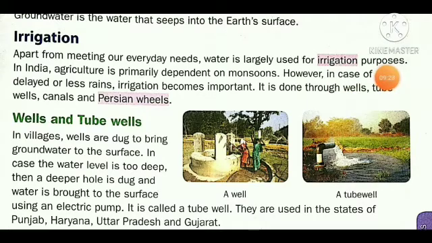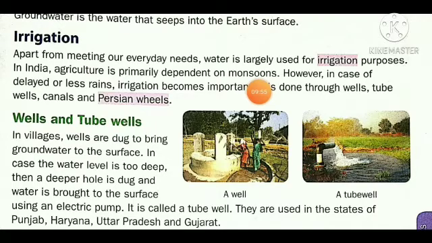Water is very useful and most important to agriculture, as we can provide it to the plants, trees and crops in India. Agriculture primarily depends on the monsoon.